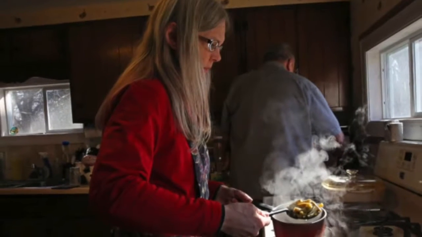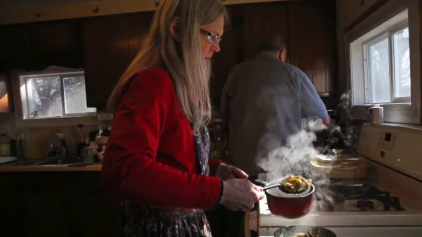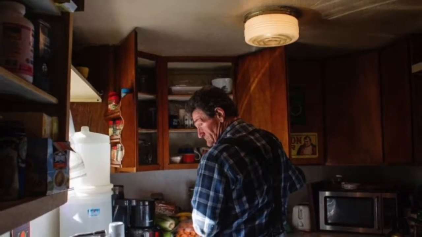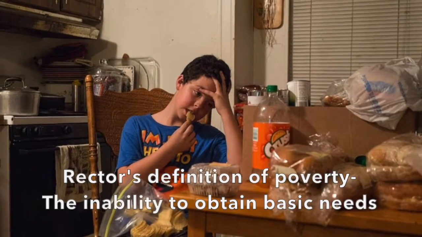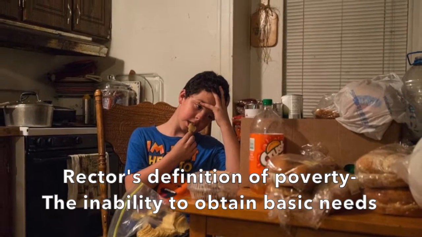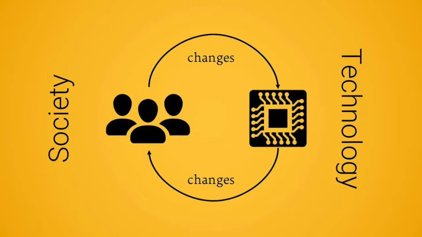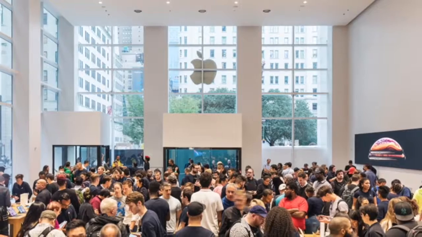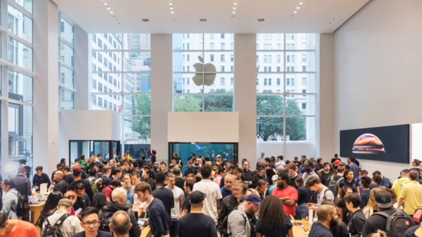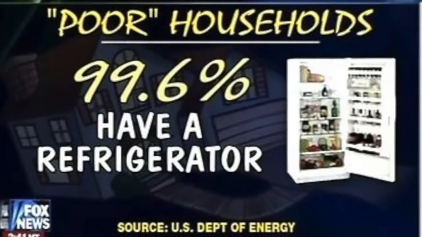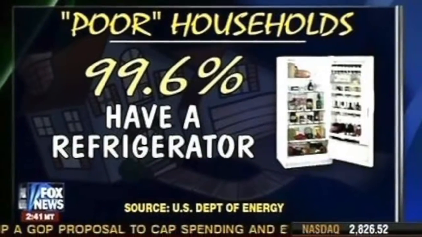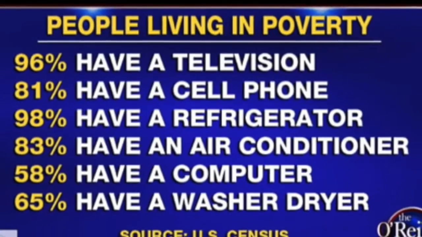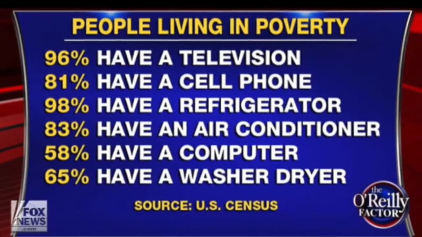Rector says consumer items that were luxuries or significant purchases for the middle class a few decades ago have become commonplace in poor households. Rector takes the stance that poverty should be defined as the inability to obtain basic needs. However, this definition is very inflexible to changes in society and technology. As society advances, so do individuals' needs. In order for people to have satisfactory food, they might need a refrigerator to store it. Overall, Rector's definition of poverty is very absolute and fails to take into consideration outside factors that impact who is impoverished.